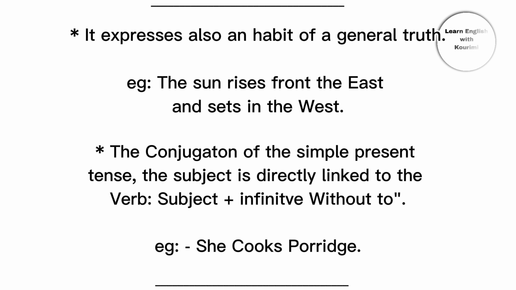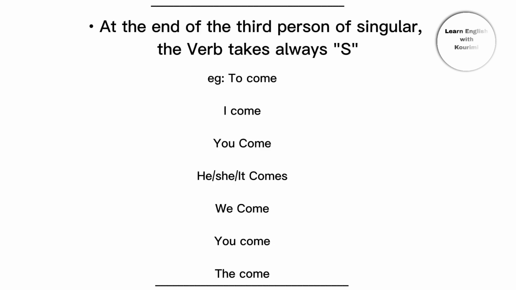The conjugation of the simple present tense. The subject is directly linked to the verb: subject plus infinitive, without to. E.g., she cooks porridge. At the end of the third person singular, the verb always takes s. E.g., to come. I come. You come. He, she, it comes. We come. You come. They come.